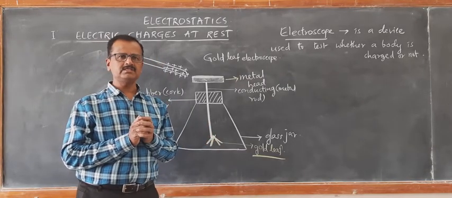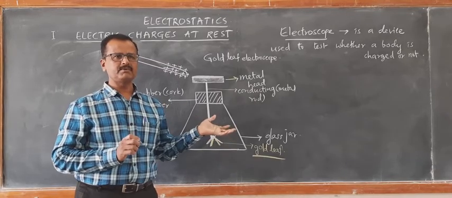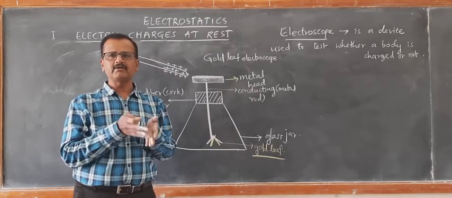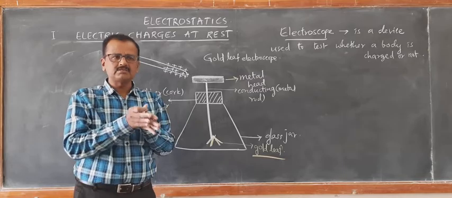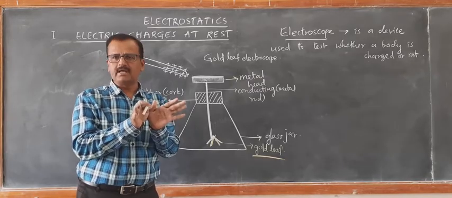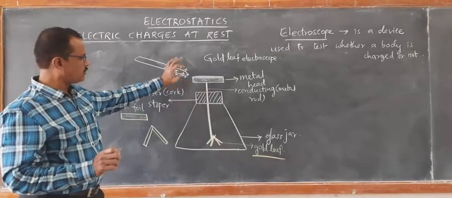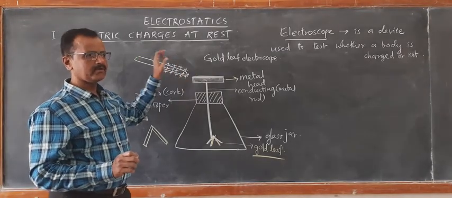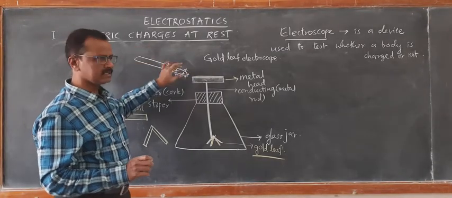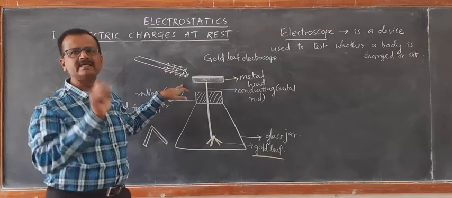If they are charged with the same type of polarity, then there will be repulsion. Because of repulsion, the leaves diverge. So what happens when you bring it closer? It is not brought in contact. Still now I have not brought it in contact with this. It is brought in close vicinity.